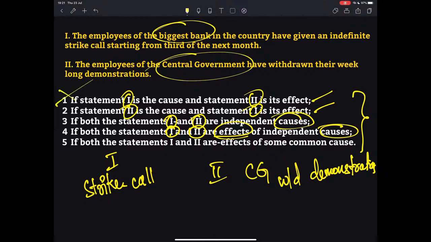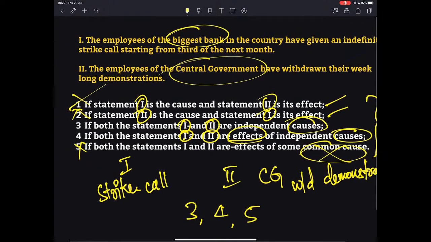So therefore we can easily rule out the first and second option. So now we'll have to check between the third, fourth and fifth options only. Now that being the case, let us see which option suits this particular question. Third option says, if statements 1 and 2 are effects of independent causes. Fifth one says if they are effects of a common cause. There is no common element between these two, so we can rule out the fifth option as well, since there is no common element between bank and the central government employees. So now we are left with only option 3 and option 4.